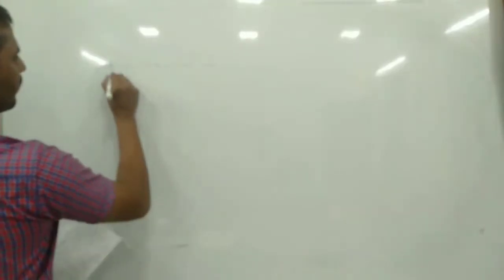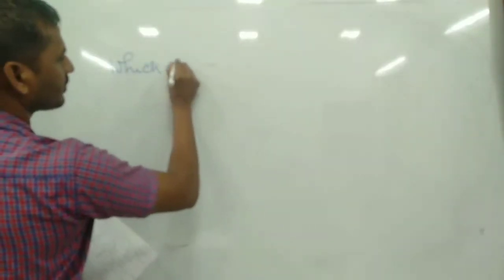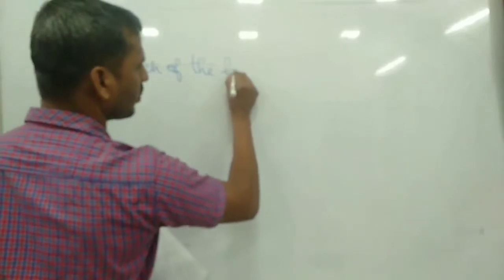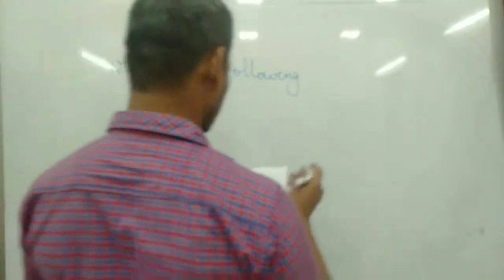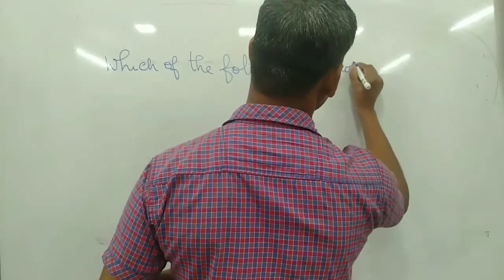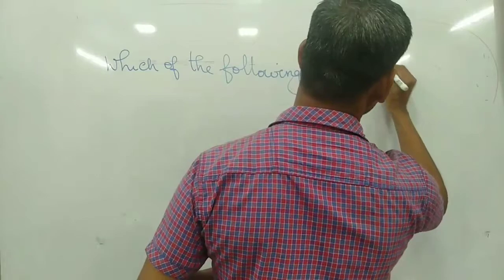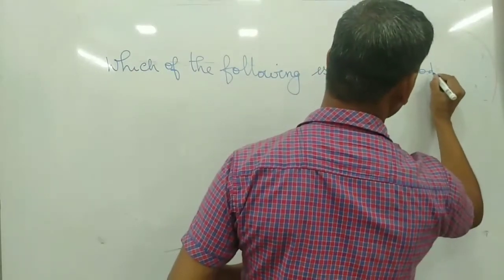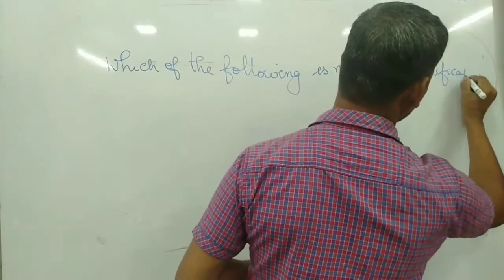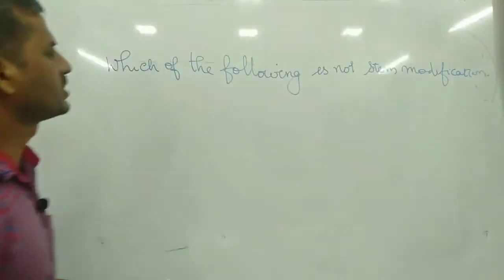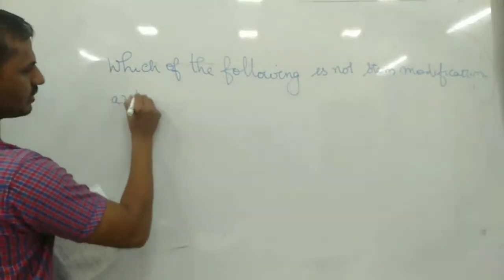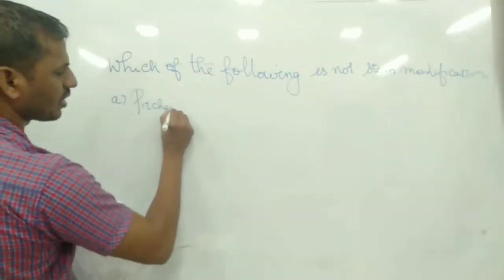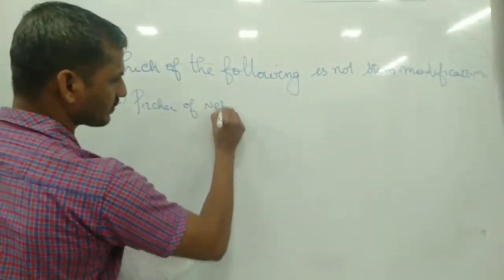Now we move to the fourth question. Which of the following is not a stem modification? Option A, picture of Nepenthes.